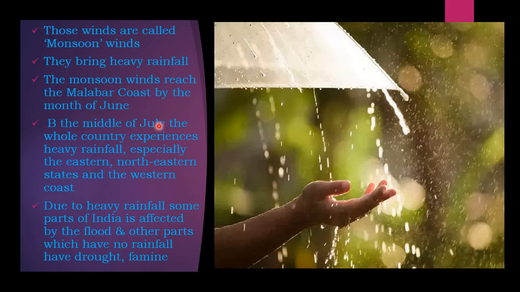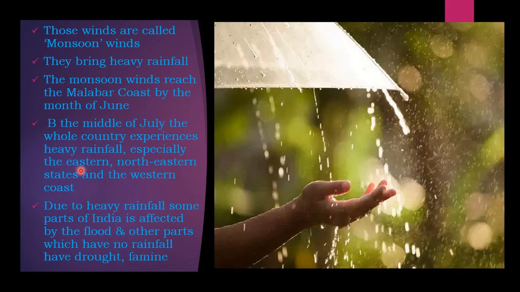By the middle of July, the whole country experiences heavy rainfall, especially the eastern and northeastern states and the western coast.